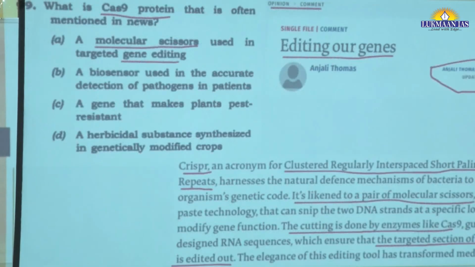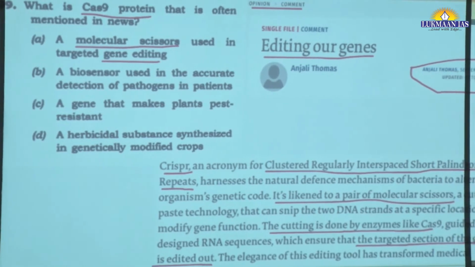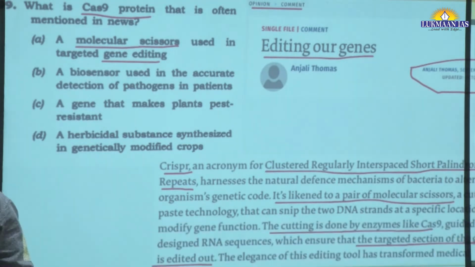For this section, the next example can be: what is the Cas9 protein, which is often mentioned in the news? Many students may have come across this. This is biotechnology, the technology related to editing our genes.